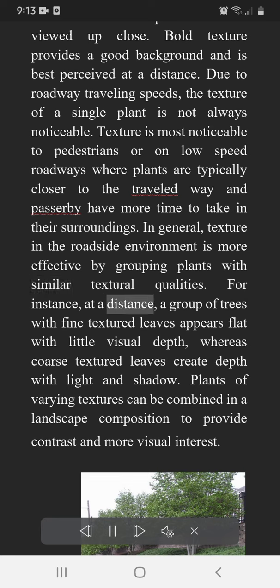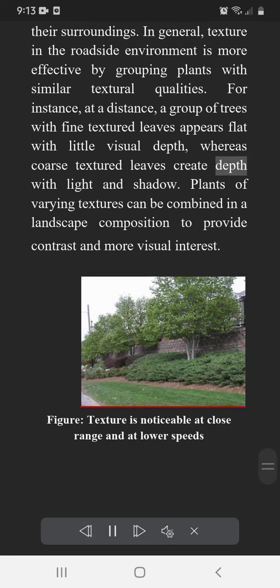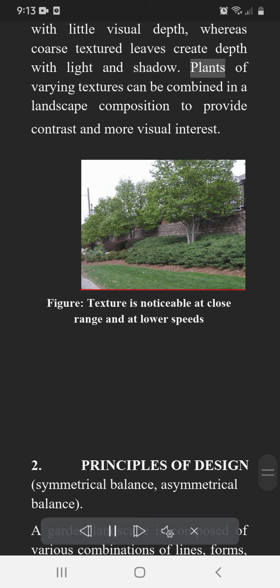For instance, at a distance, a group of trees with fine textured leaves appears flat with little visual depth, whereas coarse textured leaves create depth with light and shadow. Plants of varying textures can be combined in a landscape composition to provide contrast and more visual interest. Figure. Texture is noticeable at close range and at lower speeds.